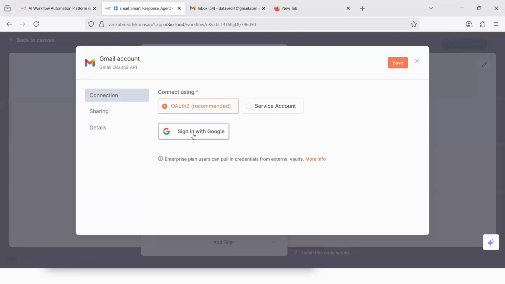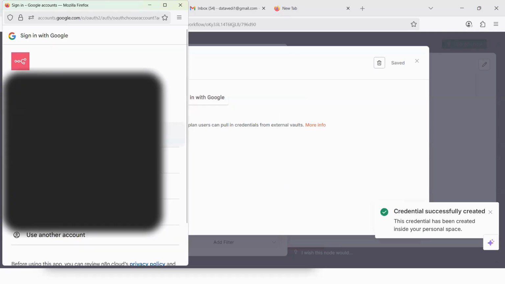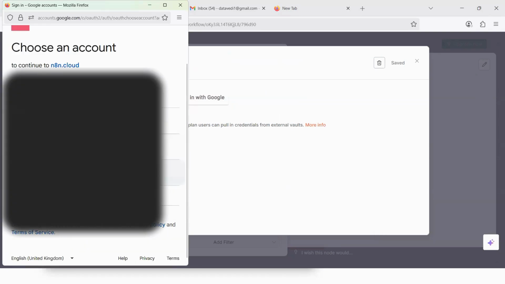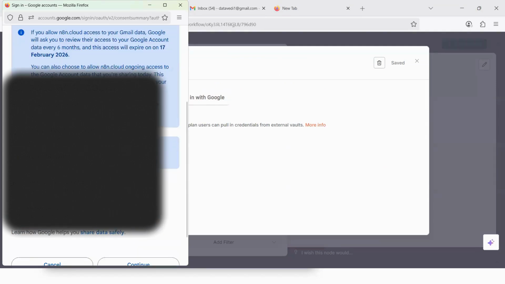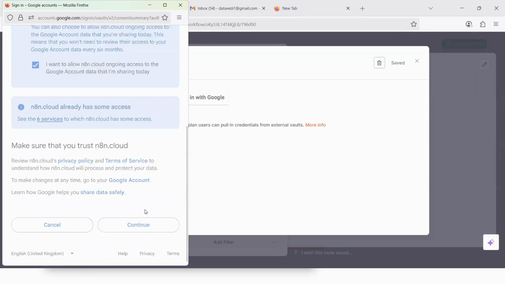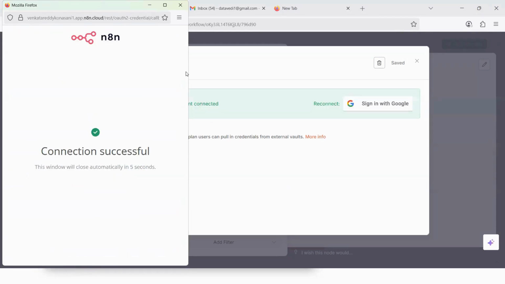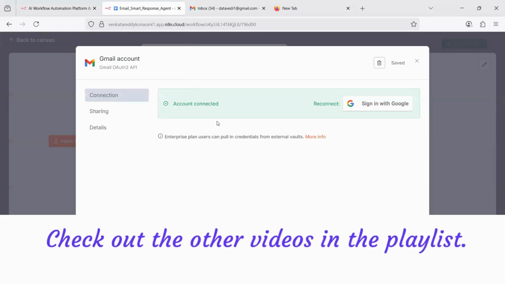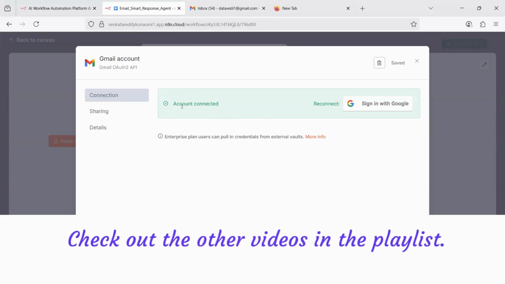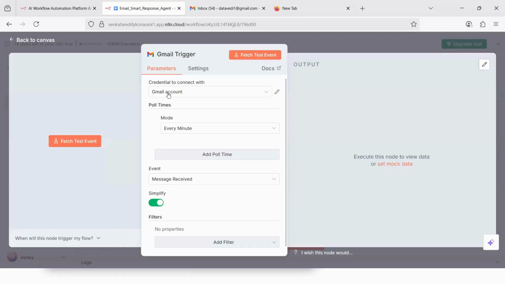OAuth service recommended. Sign in with Google. It is straightforward. You sign in with Google. You select the account that you want to take. So I will give a new user account, or maybe I will just use this particular account. You have to allow all this. I would allow n8n to access my Gmail. That means whatever messages that I am receiving, I want this particular workflow to read those messages. And then account connected, you can reconnect when you sign into Google. Automatically, the Gmail account is connected. So this one, you can give it a name.